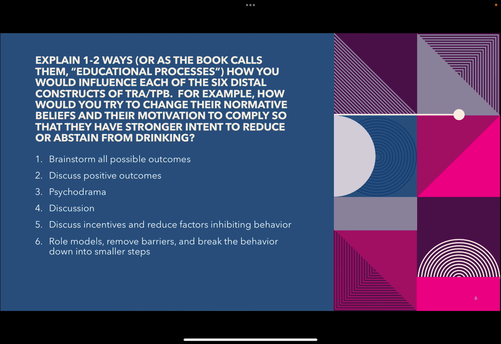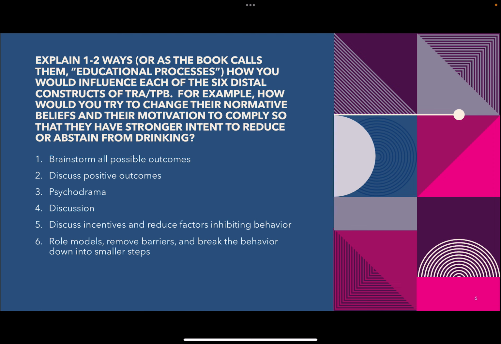So for the fifth one, we are talking about control beliefs. These are just beliefs that internal and external factors may help or not help the performance. So we'll talk about incentives and reducing inhibiting behaviors and all that stuff. So maybe people drink a lot because the office parties just have a lot of alcohol. So then we'll probably cut back on the alcohol in office parties, or there's always beers in the fridge. We'll cut back on the amount of beers in the fridge, things like that.